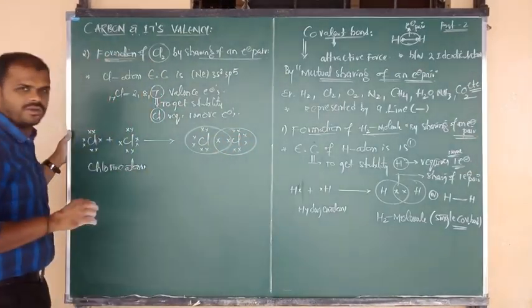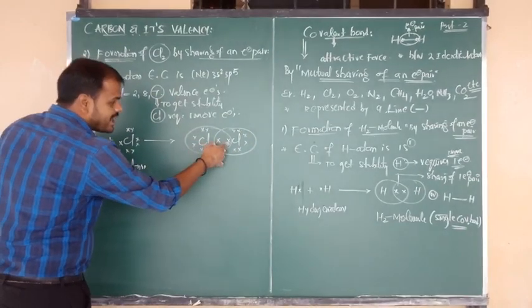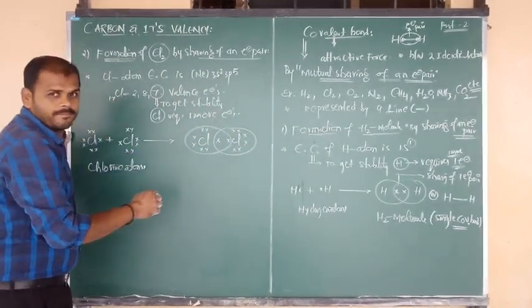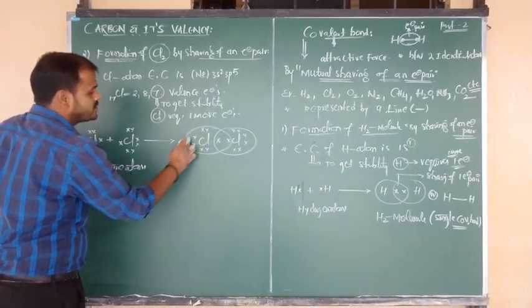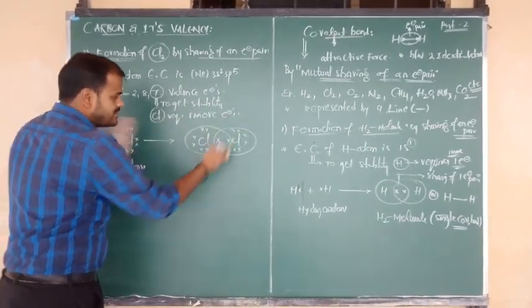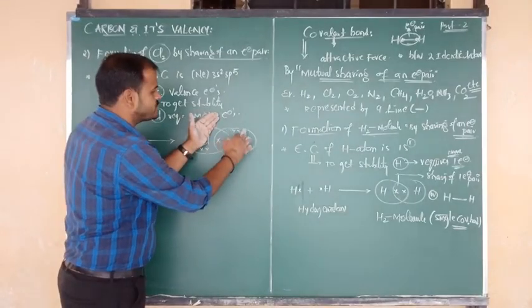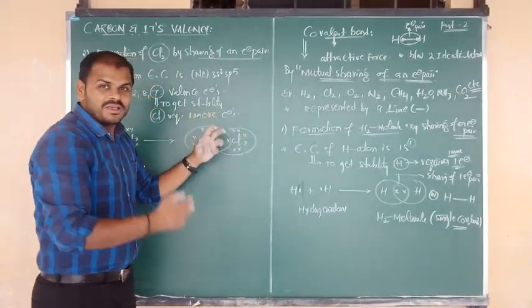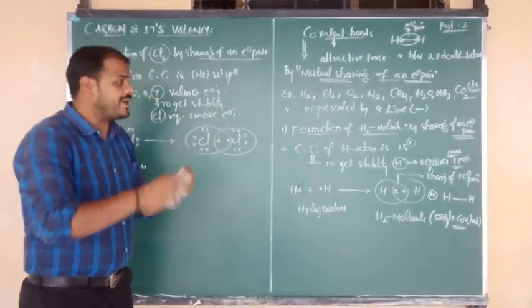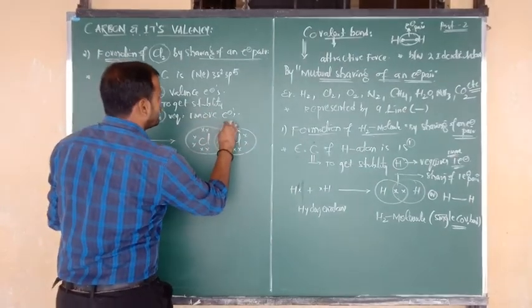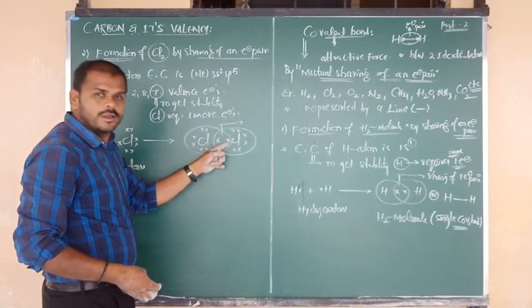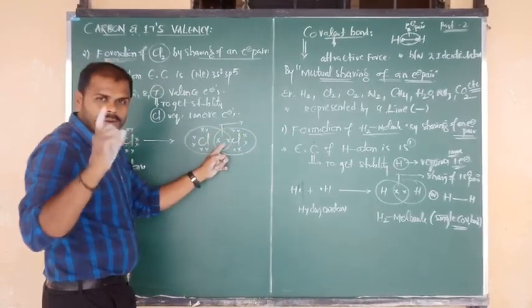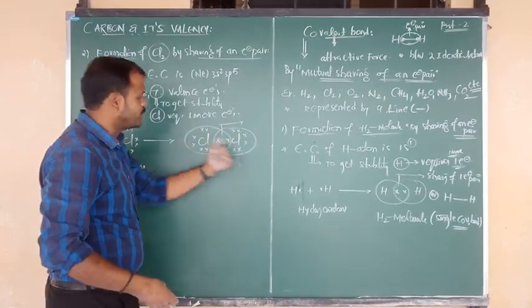Now listen carefully. After sharing of 1 electron from the second chlorine, totally now the first chlorine contains 1, 2, 3, 4, 5, 6, 7, 8. And similarly the second chlorine 1, 2, 3, 4, 5, 6, 7, 8. So after mutual sharing of an electron pair, here electron pair means how many electrons? 2 electrons is nothing but 1 pair. 1 pair was mutually shared by both the atoms.